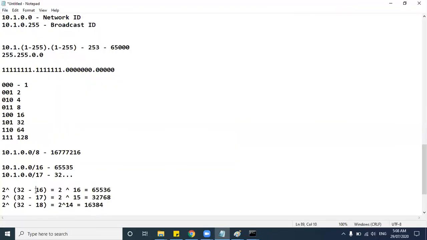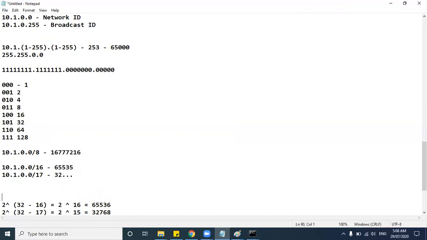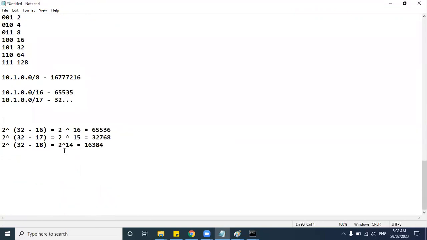So now if you are decreasing the number, the IP address range will increase. Let's say you are giving 15, 32 minus 15. If you decrease the number, the IP addresses should be more than 65,000, right? 32 minus 15 is around 17.